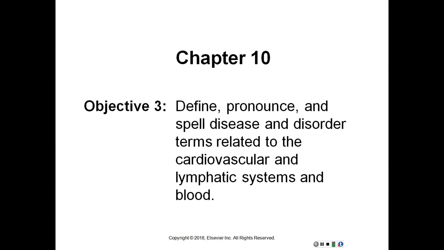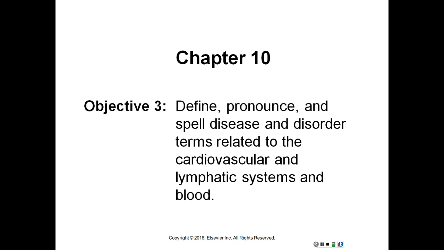Arteriosclerosis, hardening of the arteries. Atherosclerosis, hardening of fatty plaque. Bradycardia, condition of a slow heart rate, less than 60 beats per minute. Cardiomegaly, enlargement of the heart. Cardiomyopathy, disease of the heart muscle.